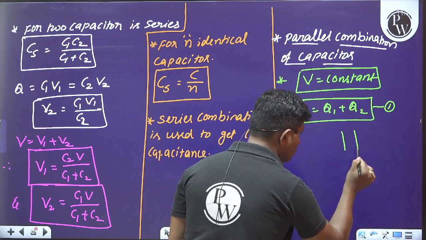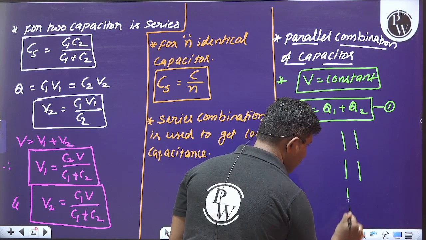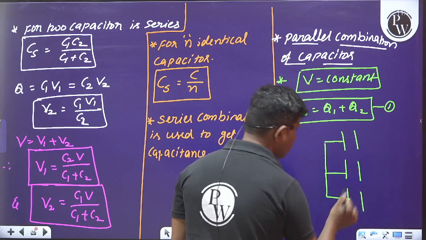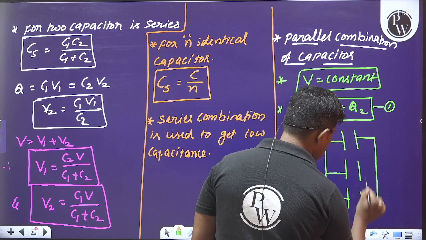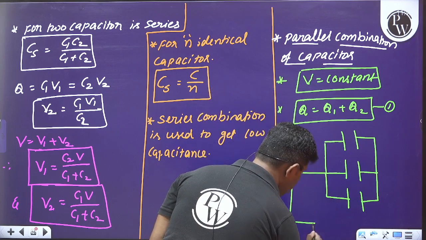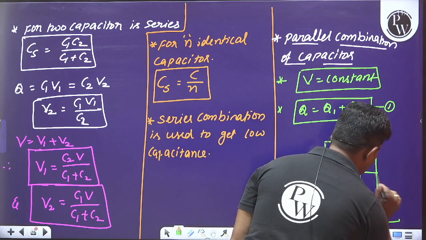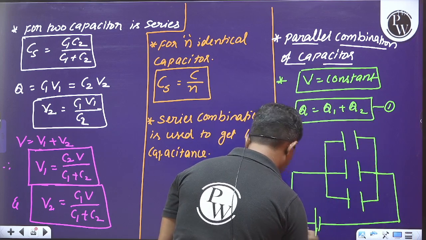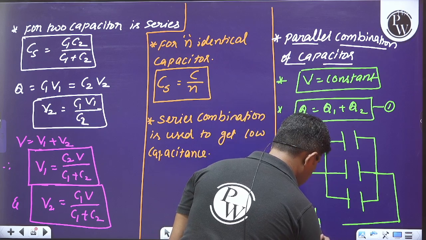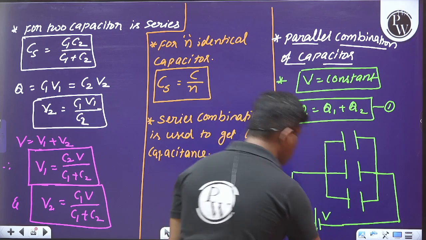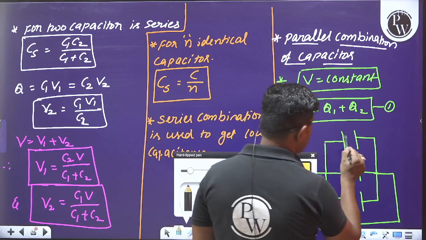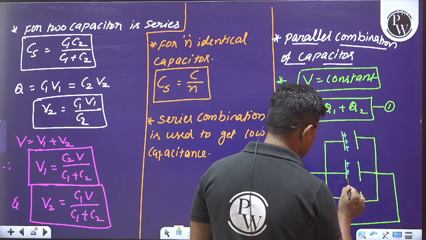Observe this. These are three capacitors which are connected in parallel combination, and this is the applied potential. If V is the applied potential, please make sure about this: the potential difference across each and every capacitor will remain the same.